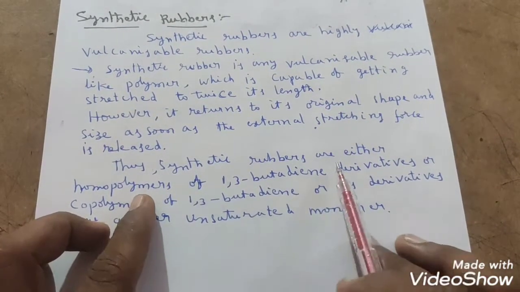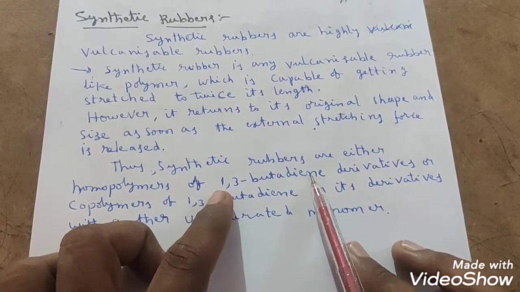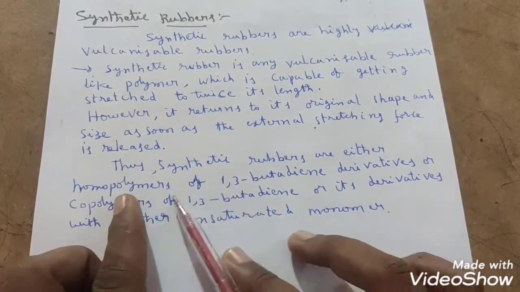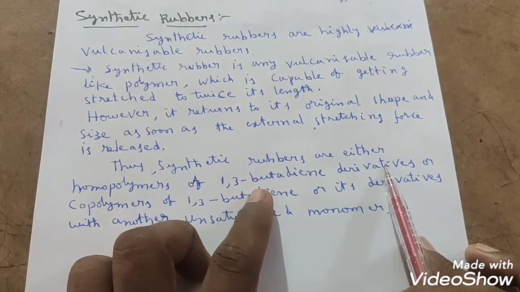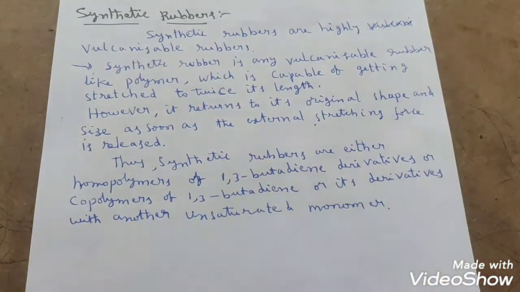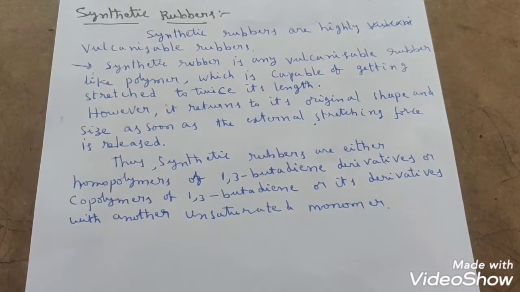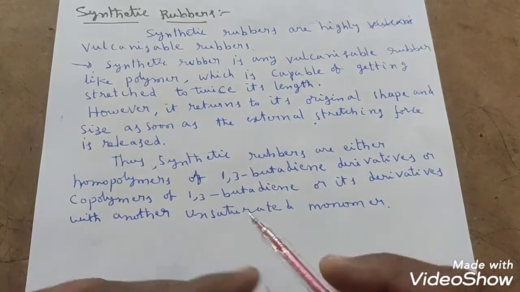So synthetic rubbers are either homopolymers of 1,3 butadiene derivatives, for example chloroprene, 2-chloro 1,3 butadiene. The same unit, if it undergoes polymerization, you will get synthetic rubber. What the polymer name is and all, we will see now.